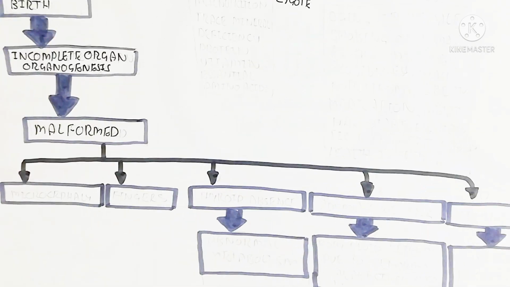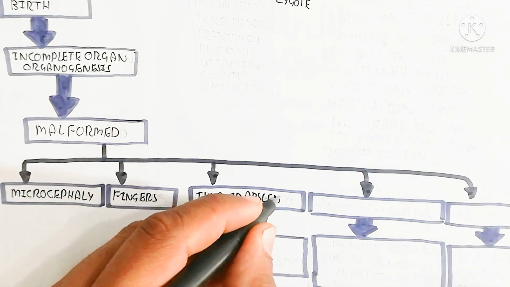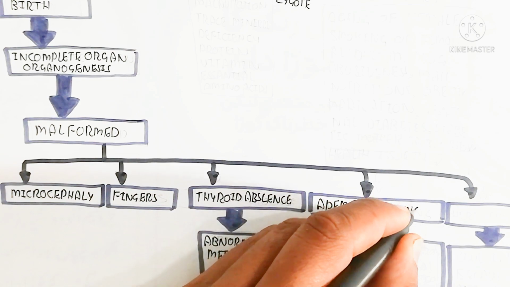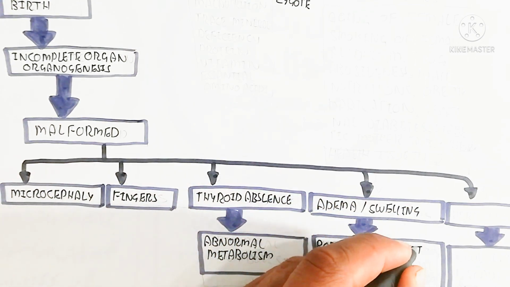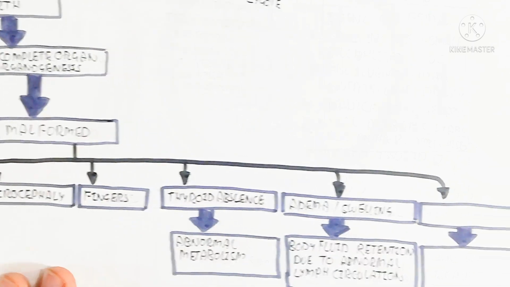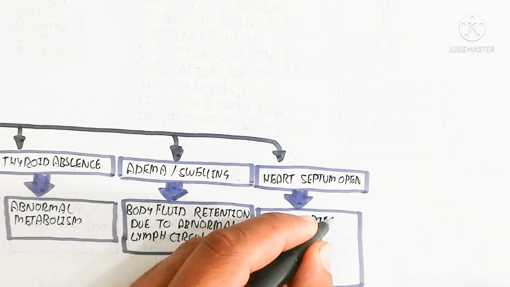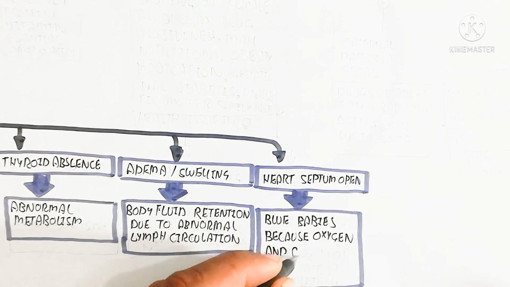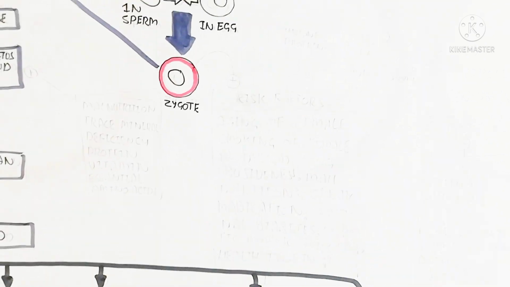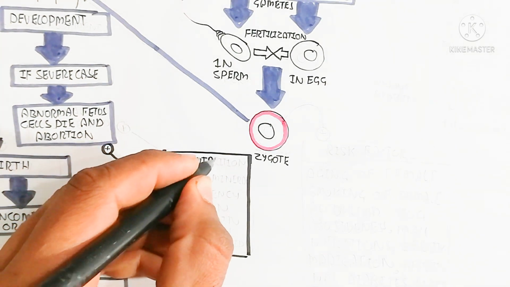This malformation can be microcephaly, or the number of fingers will be different, for example six fingers, an abnormal hand, thyroid absence, and abnormal metabolism, and edema and swelling due to insufficient circulation, body fluid retention due to abnormal lymph circulation. In this way, there is an open heart septum and blue babies, because oxygen and carbon dioxide are not separated completely and mix together to become deoxygenated blood remaining inside the body, which leads to blue babies after the birth. That is the complication after the birth.